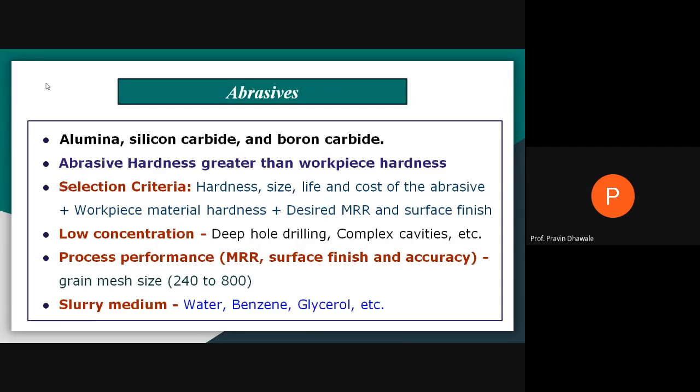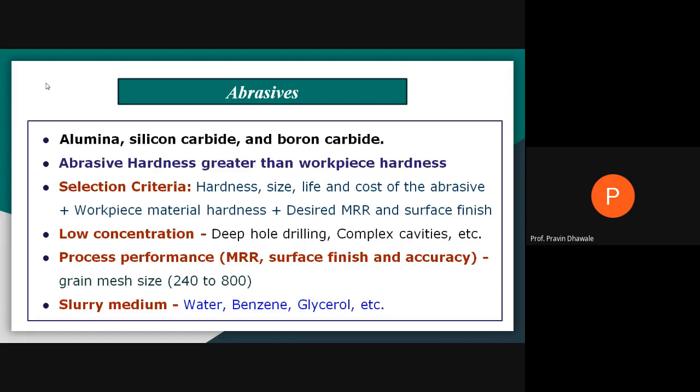While conducting the machining process, certain process parameters also affect the performance of the system. Process performance is affected in terms of surface finish, accuracy of machining, and MRR, the material removal rate. As we vary the grain mesh size, it varies from 240 microns to 800 microns. Varying the grain size affects the performance of the machining process in terms of material removal rate, surface finish, or accuracy.